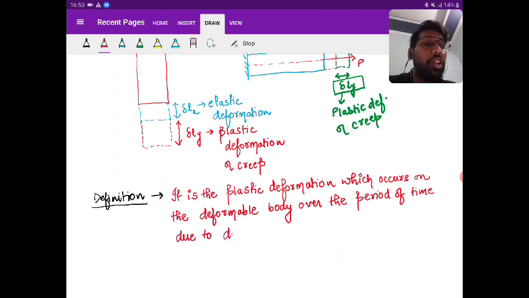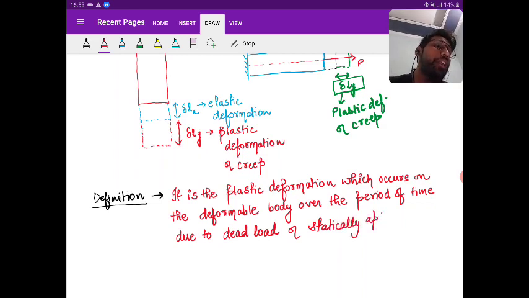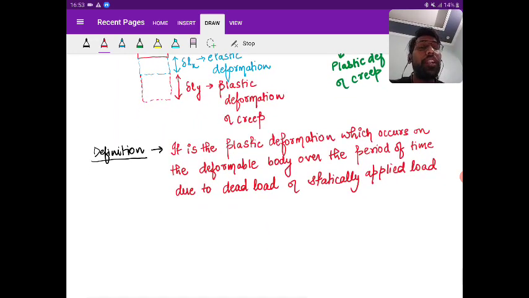Either dead load or self weight, or statically applied load. Is it clear? Statically applied load. So that is the definition part. I hope you understood creep.